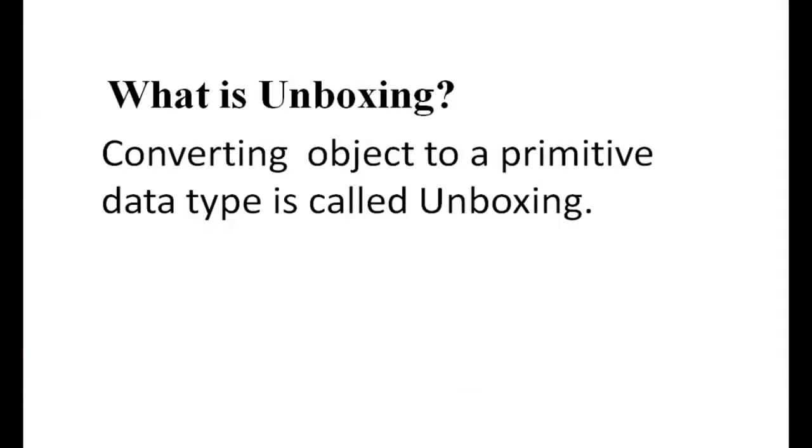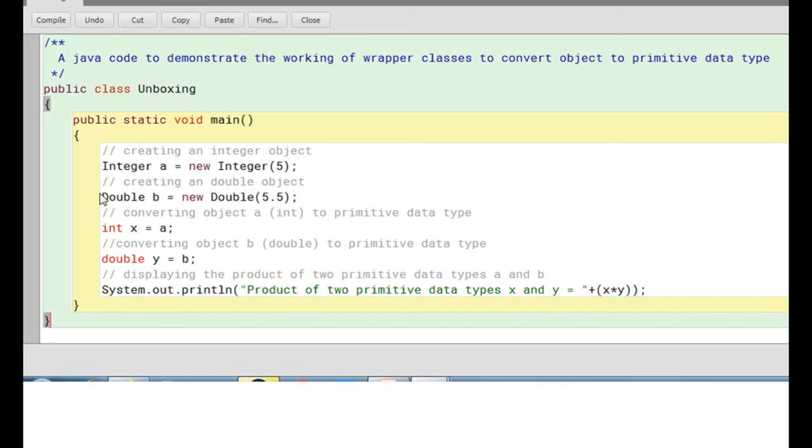Now let us come to the concept of unboxing. What is unboxing? Converting an object to a primitive data type is called unboxing. This is a Java code to demonstrate the working of wrapper classes to convert an object to a primitive data type, for which I have declared a class unboxing. Here you have a main method.